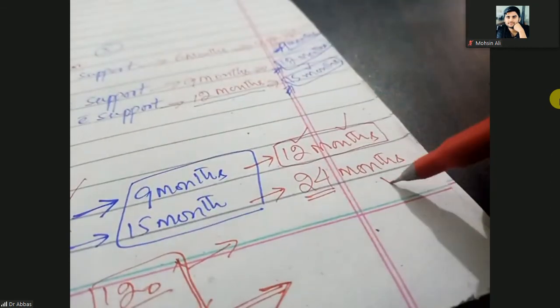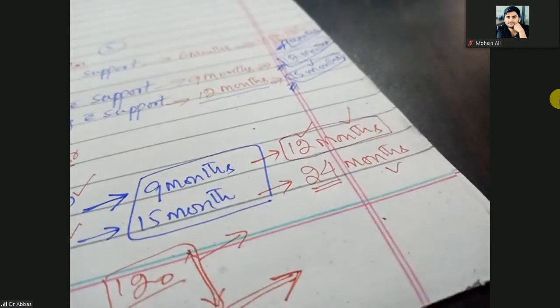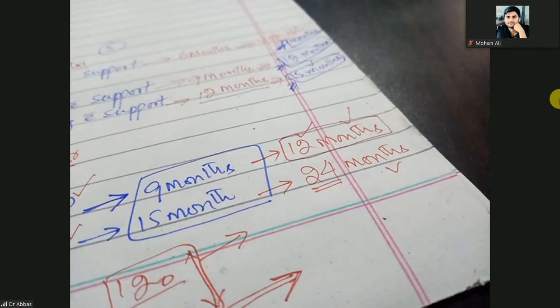Same as here, these ages are the cutoff. When a specific milestone like pincer grasp is not achieved at the age of 12 months, it means there is a fine motor developmental delay. Clear?